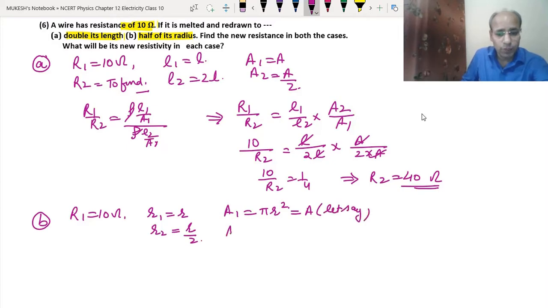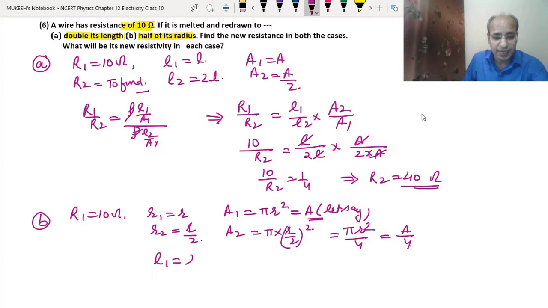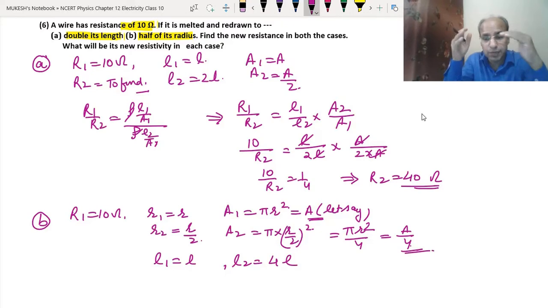Now A2 will be equal to pi into R by 2 whole square. That means pi R square upon 4, and pi R square we have assumed to be A, so it became A upon 4. So now the new area has become A upon 4. As I told you earlier, whatever is the change in area or change in length, correspondingly the length or area will also change. So if L1 is L, then L2 will become 4L, because the area has become 1/4. To compensate the volume, the length will become 4 times.